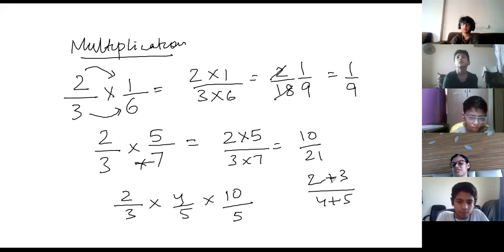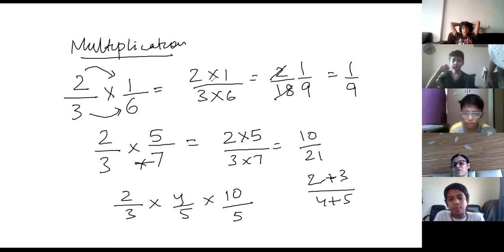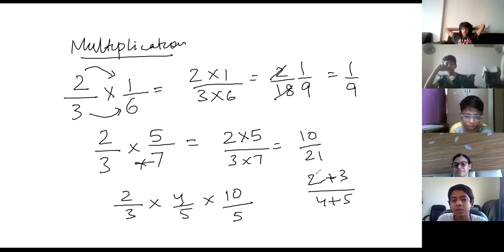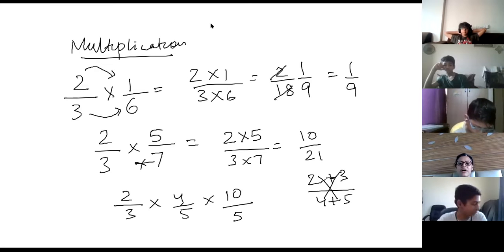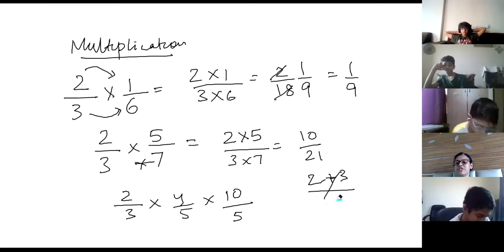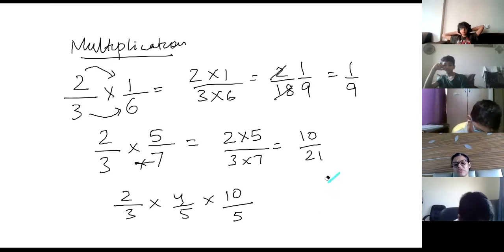When a plus sign is there, you cannot cancel. Only when a multiplication sign is there can you cancel top and bottom, or diagonally also. Ma'am, multiplication is easier than addition. Yes, because you don't have to find any LCM here, right? LCM is the difficult part, so that is why you're finding it difficult. But it's okay, if you practice now, you will learn it.